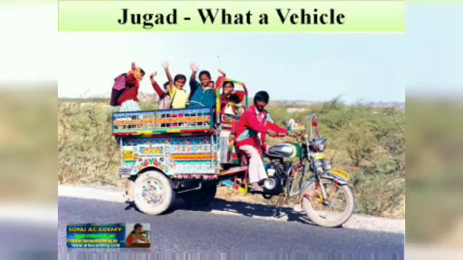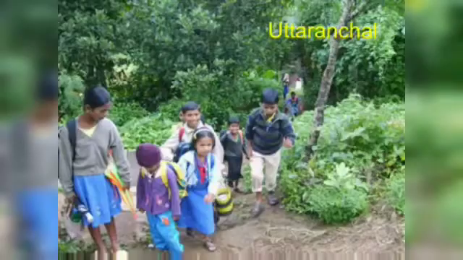In the back there is a carriage, and students or children are riding it. It is called Jugaad. It is very colorful, and this special vehicle you can see in the state of Gujarat. So the name of this vehicle is Jugaad.